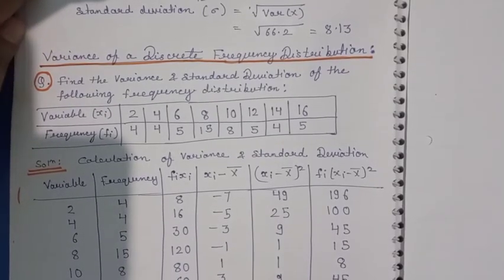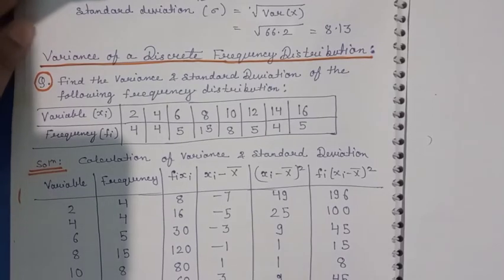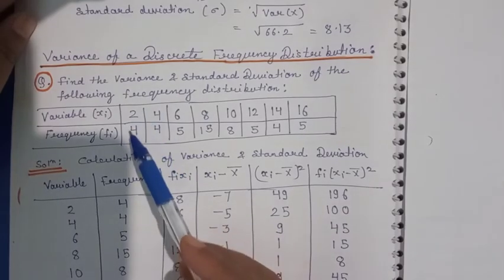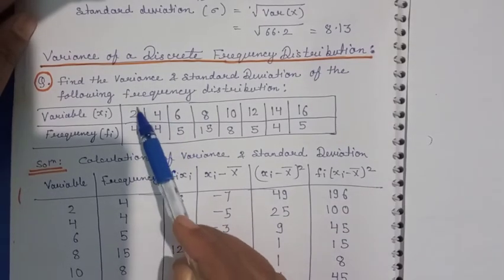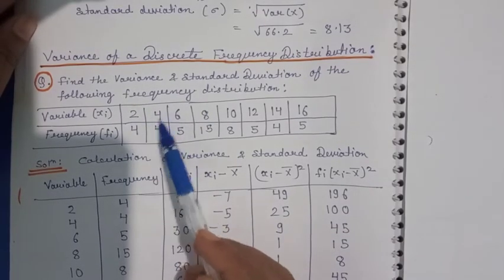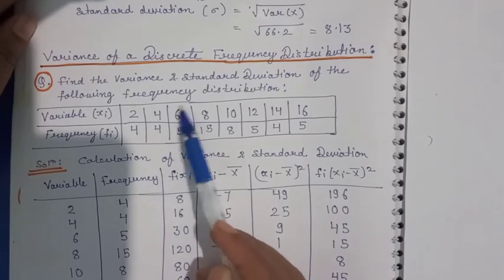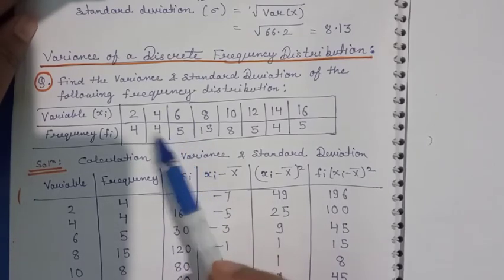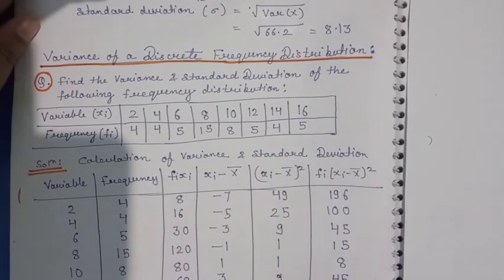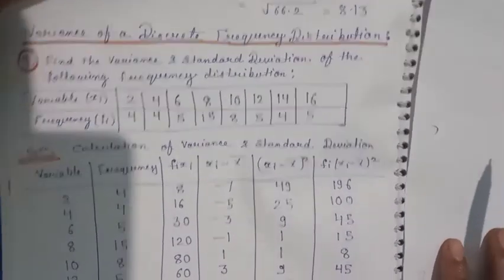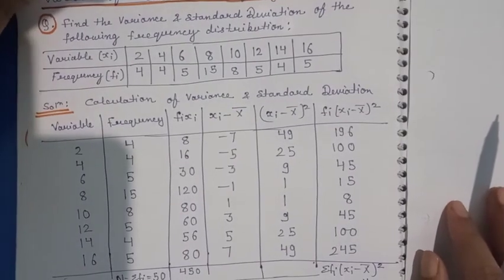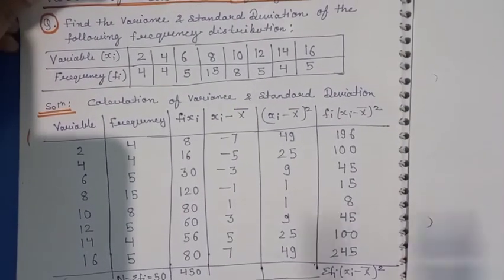Now if we have to find the variance of a discrete frequency distribution, then how will we find it? Discrete means a group of numbers is there and their frequencies are given. Group of 2 has frequency 4, group of 4 has frequency 4, group of 6 has frequency 5. It is not individual data and it is also not continuous data. So how will we do this question?